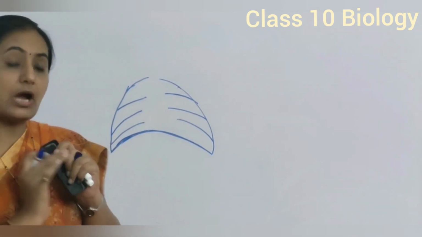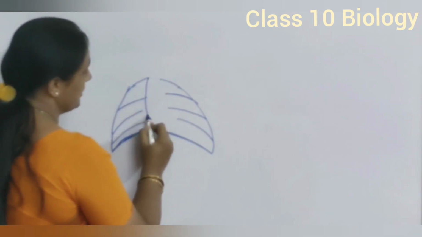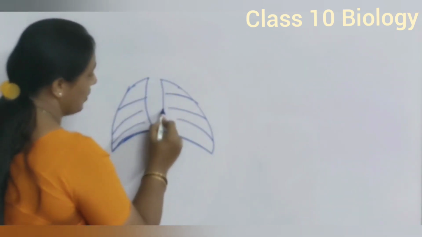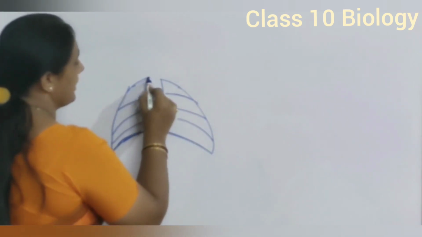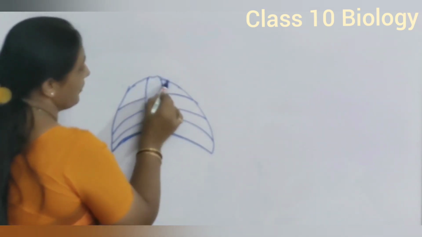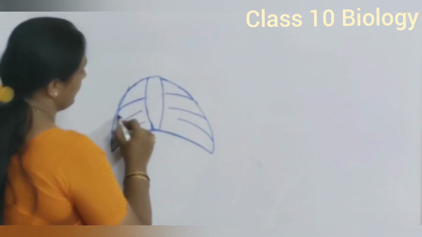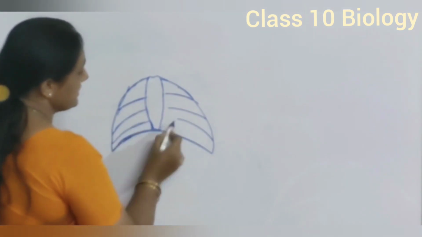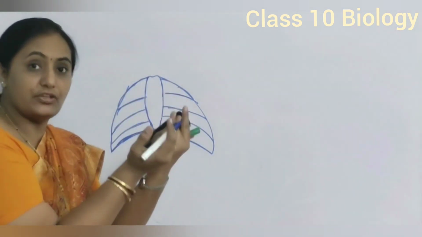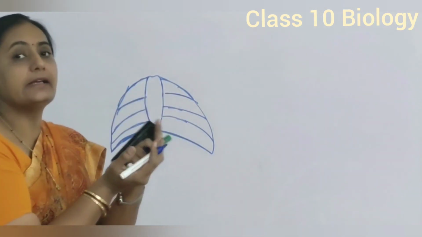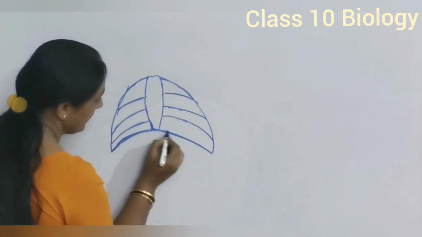How is the rib cage made? The rib cage is made with the help of a central plate-like bone called the sternum. This is the flat bone called the sternum. The sternum is attached with ribs from the front side, and from the back side these ribs go and attach with the vertebral column, and they form a cage. Inside this cage, the heart and lungs are present, and below this cage is the diaphragm.